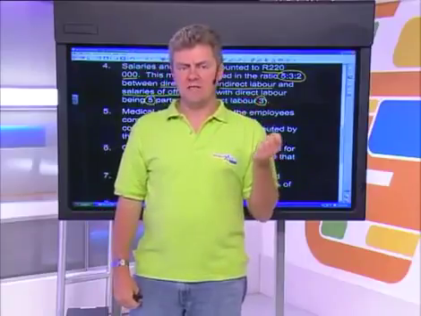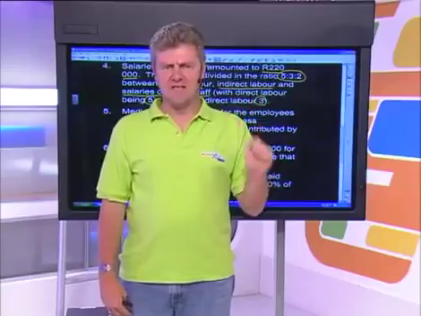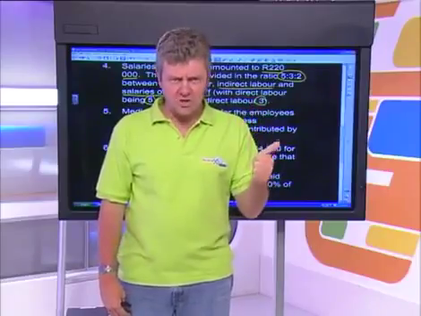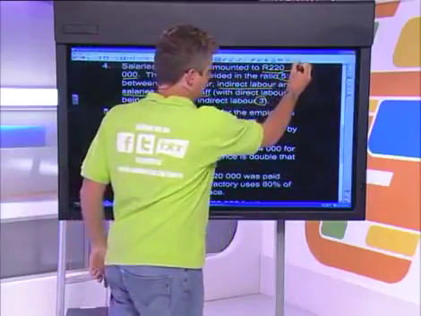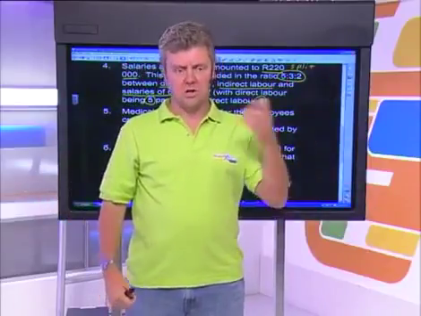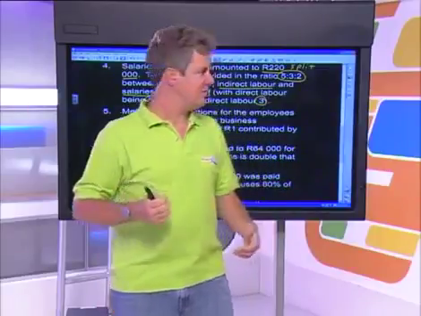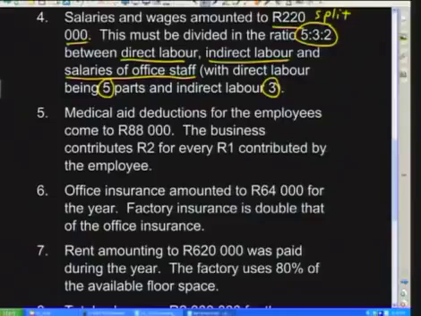So remember at the beginning we distinguished between our direct labour and our indirect labour. And we said that your direct labour has got its own ledger account, but indirect labour is included in your factory overheads or your manufacturing overheads as they are sometimes called. So what we have to do is split this amount of 220,000 in that ratio and allocate different parts of that number to different parts of the business. So the number must be divided in the ratio 5:3:2.